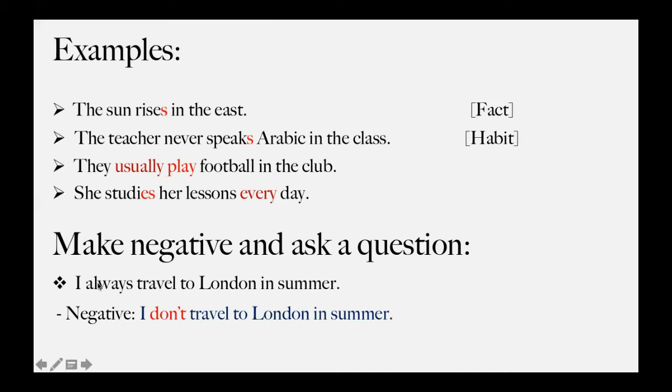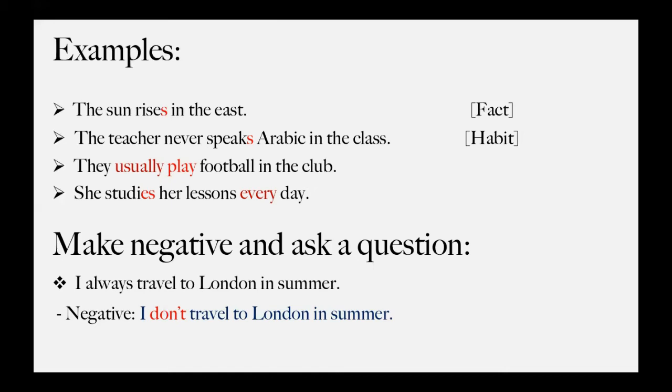If you want to make negative, our subject, which is I, I'll put it as it is. The only difference when we want to make negative in present simple is that if you have I, we, you, they, I will put don't. If I'm changing it into negative, I'll put don't. Okay? If I have she, he, it, I'll put doesn't.